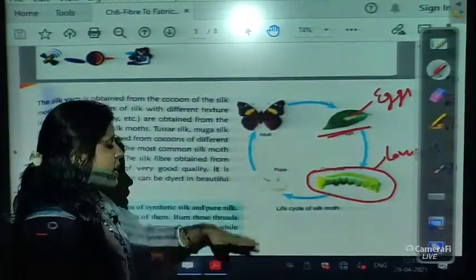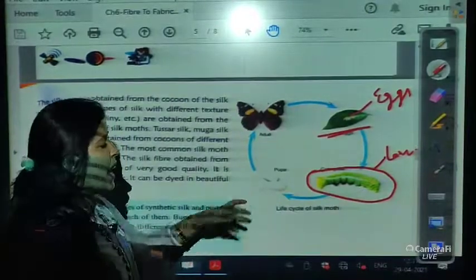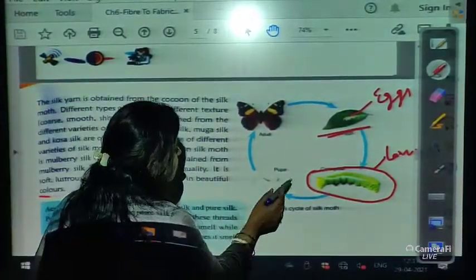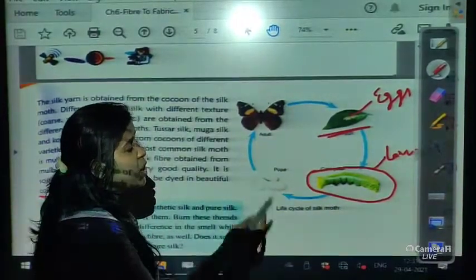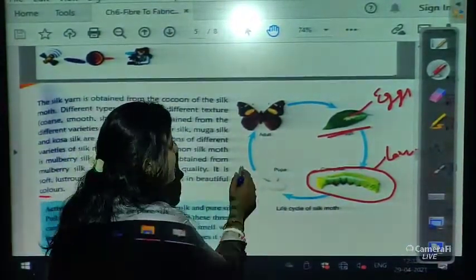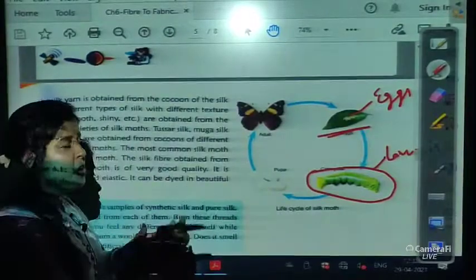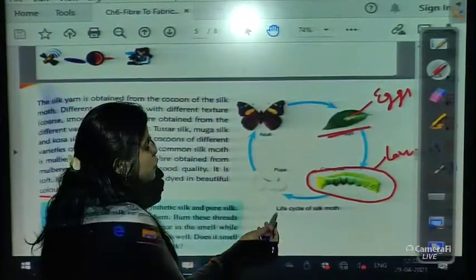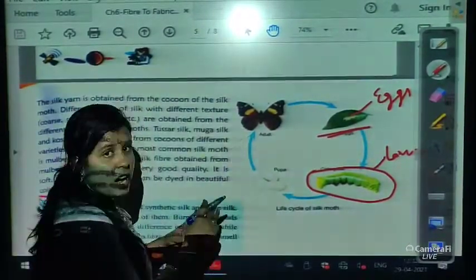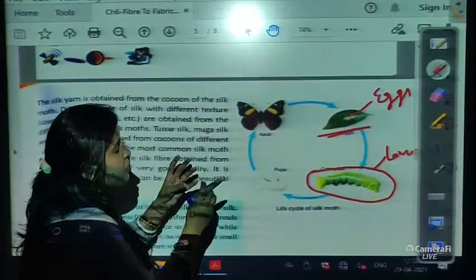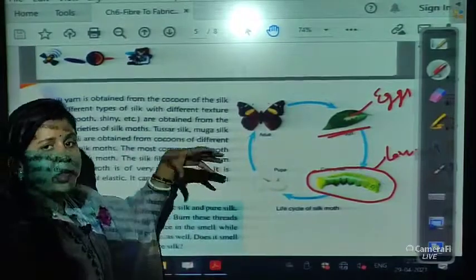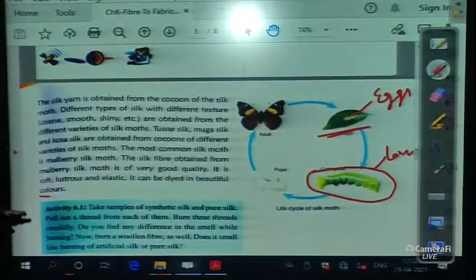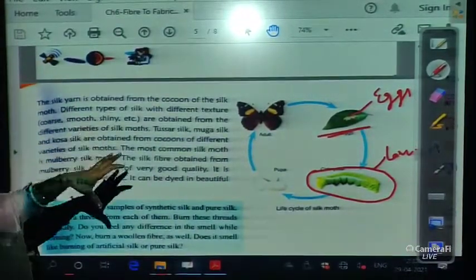The caterpillars develop into pupa. The caterpillar swings its head to secrete protein. That protein covers the pupa and develops into a cocoon. After the maturation of the cocoon, the adult moth, that is the silk moth, comes out. Now the silk yarn is obtained from the cocoon of the silk moth.